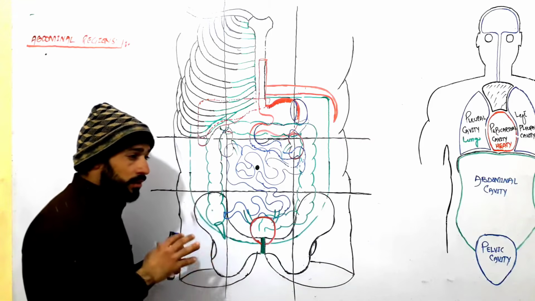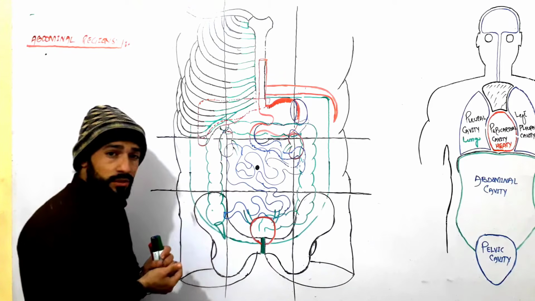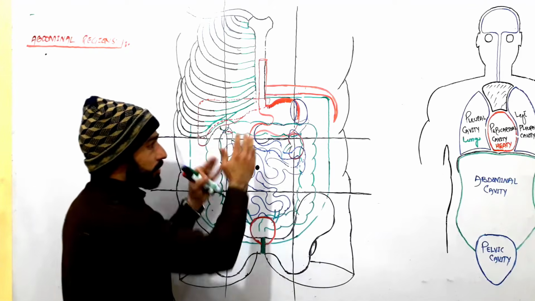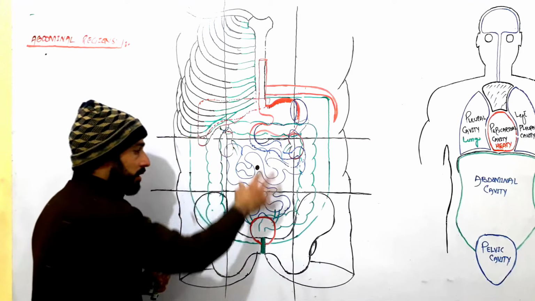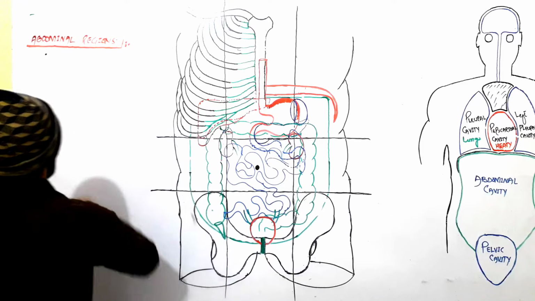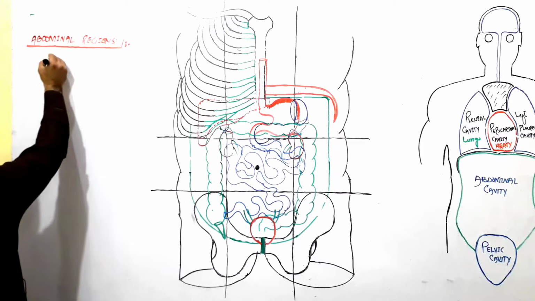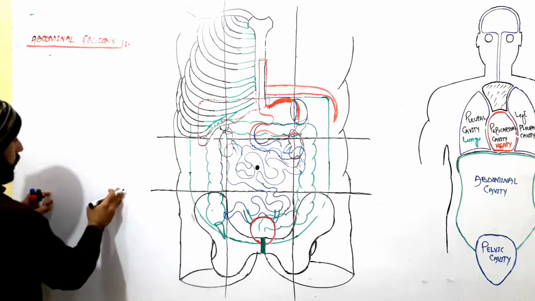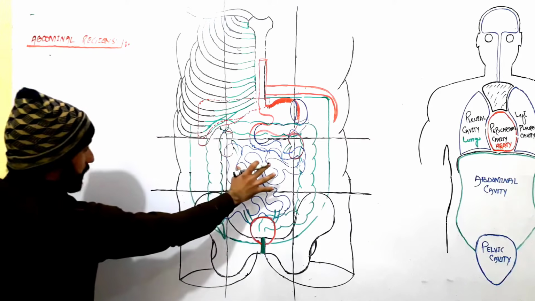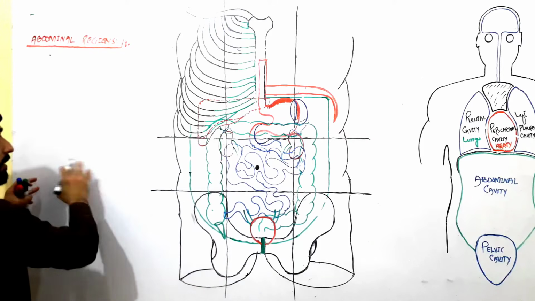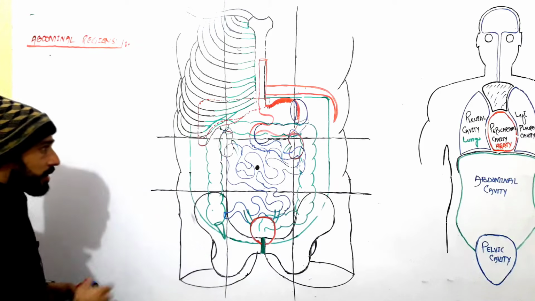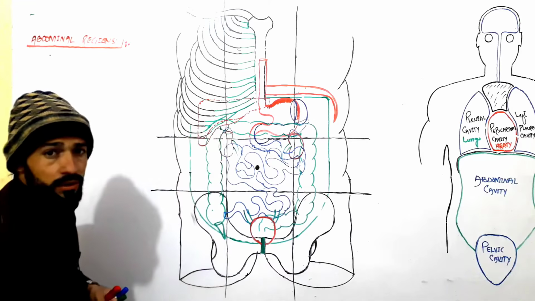So in order to clear all those confusions, scientists and doctors have divided the whole abdomen into 9 different regions, right? So there are 9 regions in which we can divide our abdomen. How many regions? 9 regions. Now look, I will draw another picture here and make this complicated picture very easy. Then we will move towards every region and the organs which are present in those regions, right?